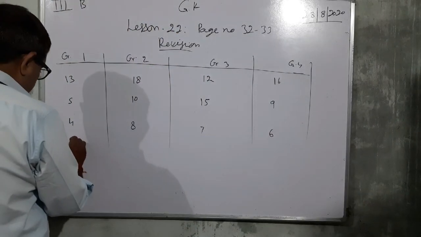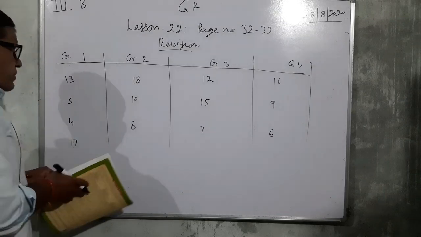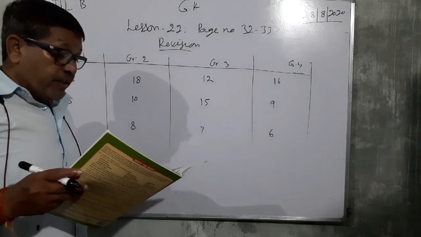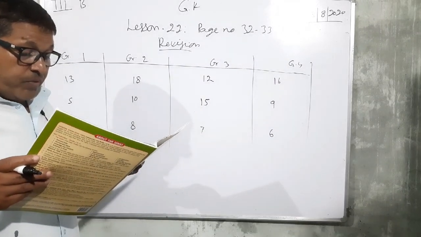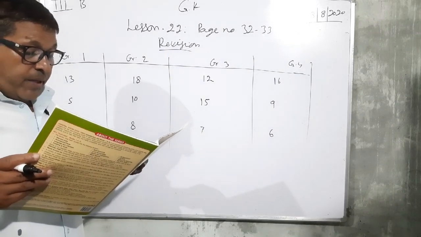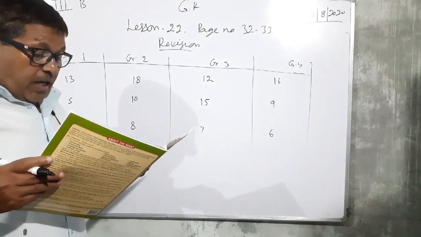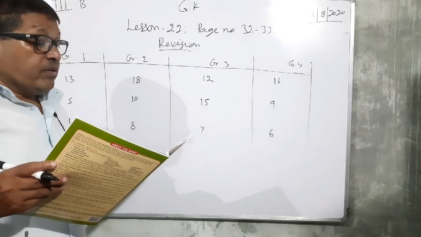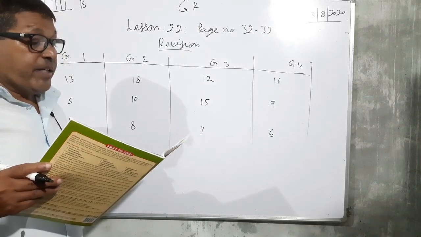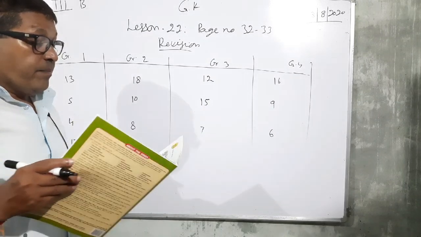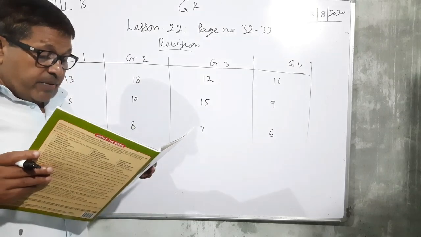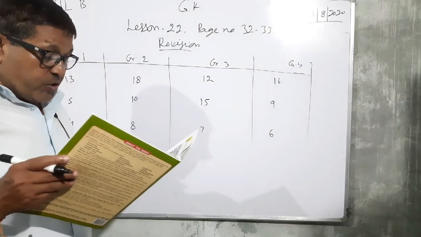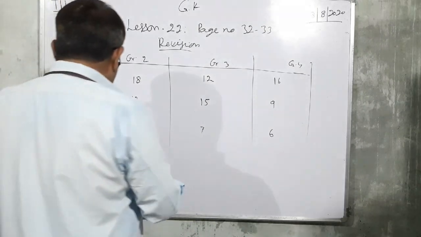So here you have to fill in 17. Again see in group 2, movies on large screens with brilliant sound systems are shown here. So where is it? The big cinema. It is a big cinema where movies on large screens with brilliant sound systems are shown. So there it will be third.